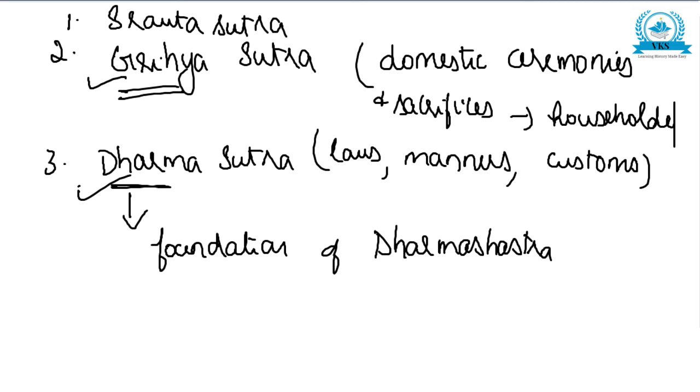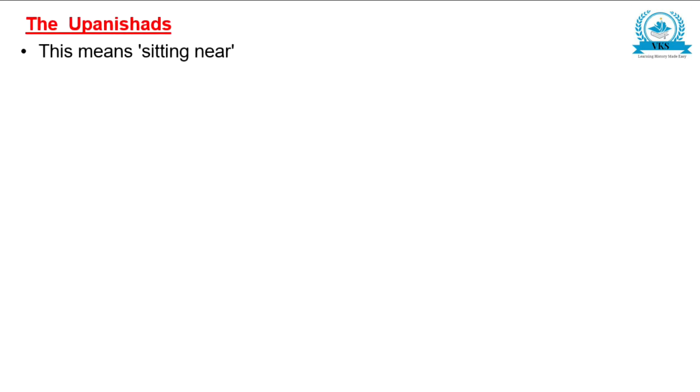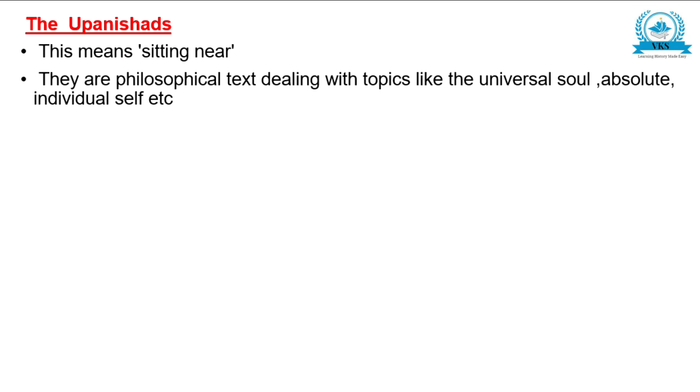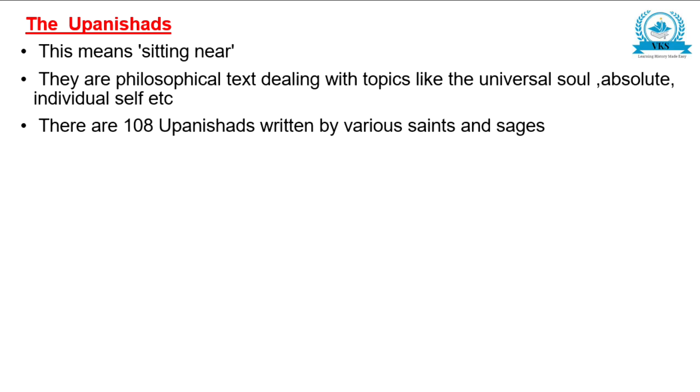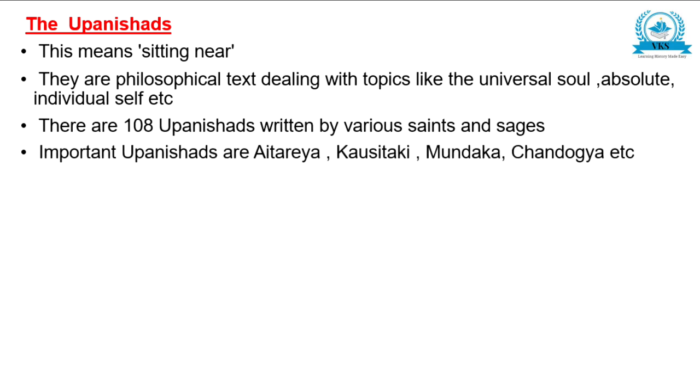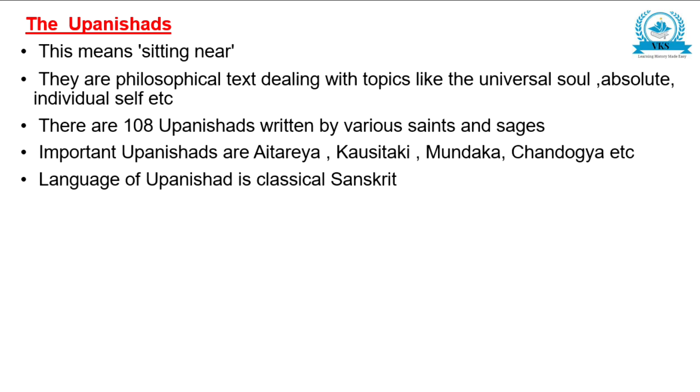So now let us see the points which we have studied till now. The Upanishads, which means sitting near, are philosophical texts dealing with topics like the universal soul and the absolute individual self. There are 108 Upanishads written by various saints and sages. Important Upanishads are Aitareya, Kausitaki, Mundaka, Chandogya, etc. The language of the Upanishads is classical Sanskrit.